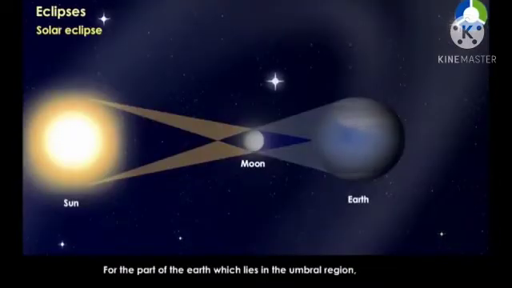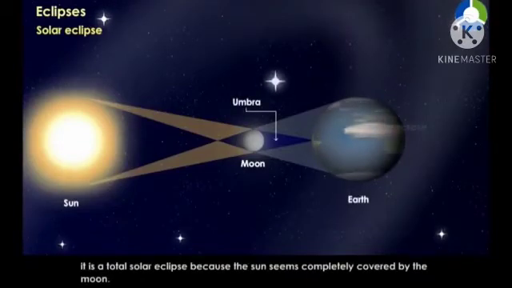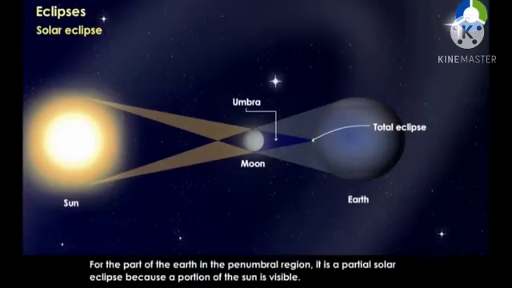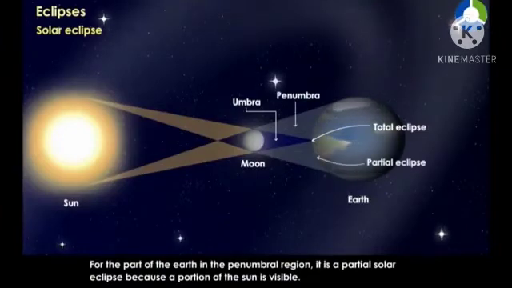For the part of the Earth which lies in the umbral region, it is a total solar eclipse because the Sun seems completely covered by the Moon. For the part of the Earth in the penumbral region, it is a partial solar eclipse because a portion of the Sun is visible.